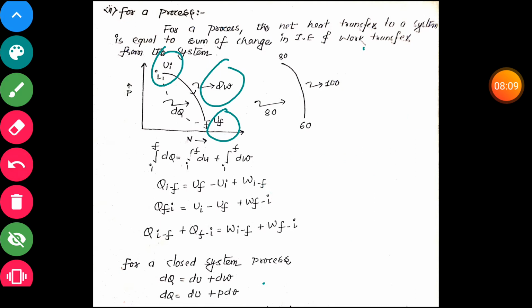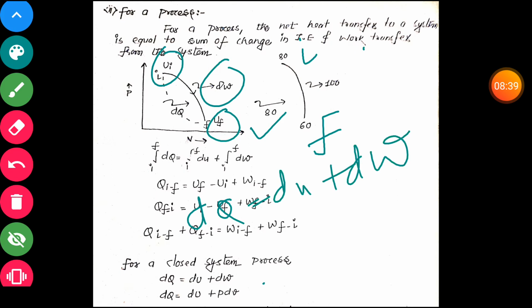Let's take one example. Same as the PV diagram, the internal energy at I is 18 kilojoule, and the internal energy at F is 60 kilojoule. We are supplying heat of 80 kilojoule, and now we are calculating how much work we are getting. So our formula is dq is equal to du plus dw.